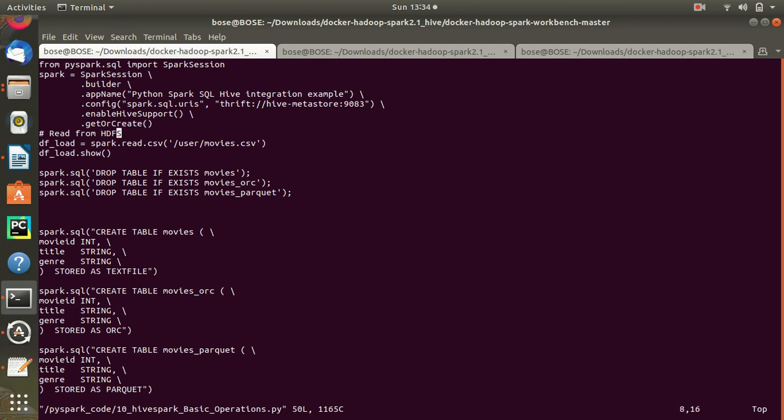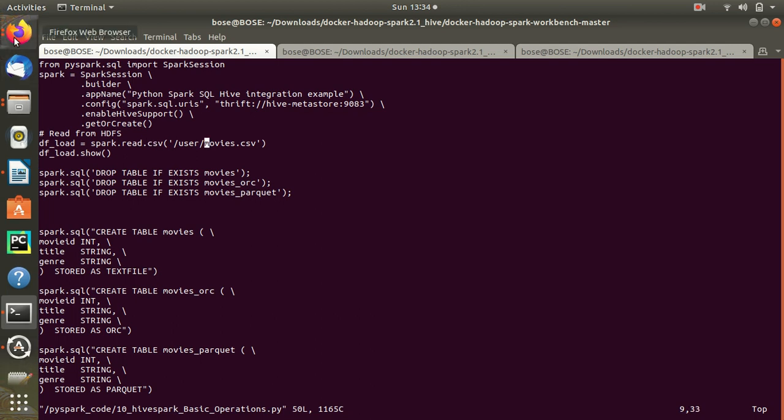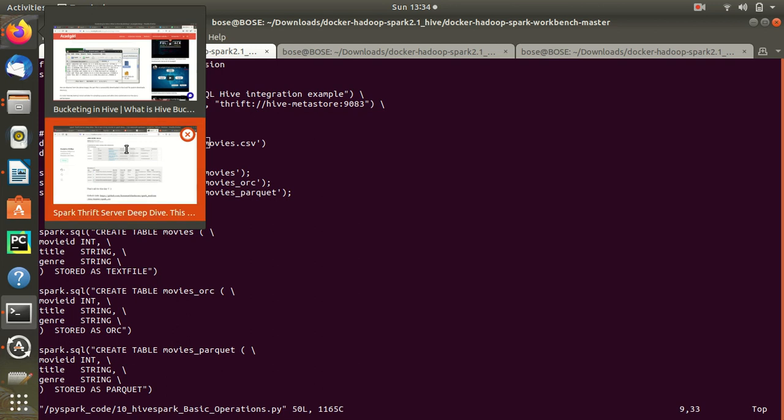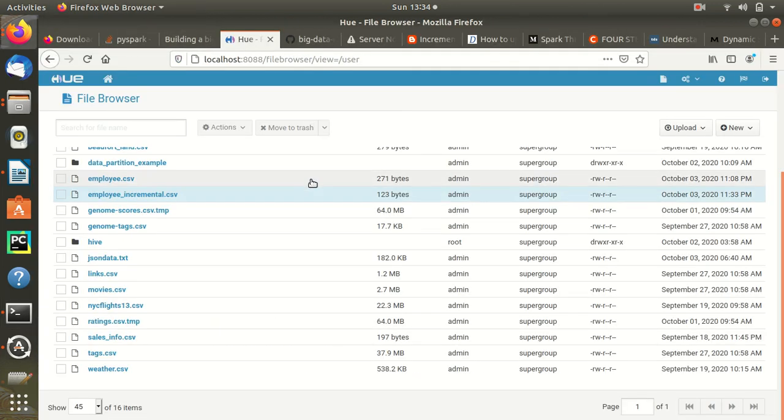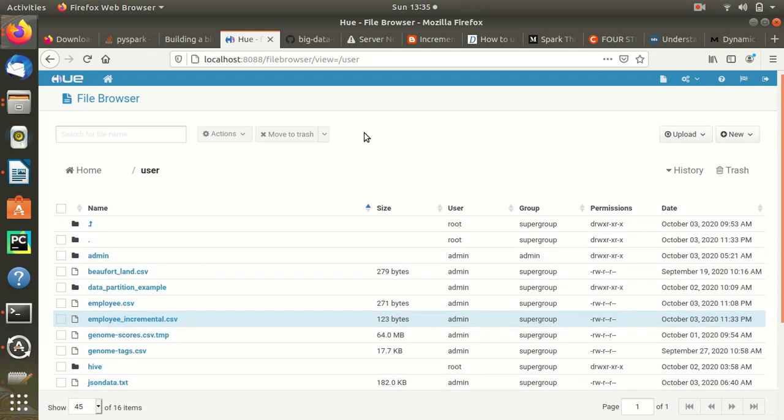So we have stored this movies file in our HDFS. I'll just show you our HDFS, one sec. Yeah, here is our HDFS, and in it you can see the movies. As last time, we uploaded the file using this option and selected it from our local machine. This is not a local machine, although it is localhost, this is in Docker. So nothing to be confused with that.